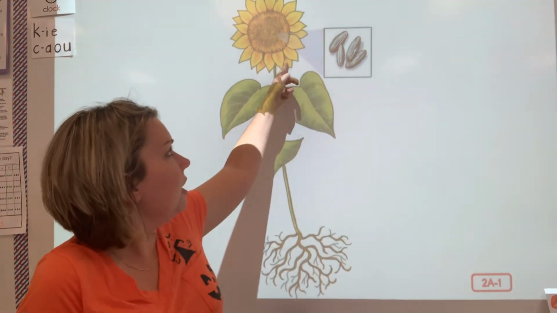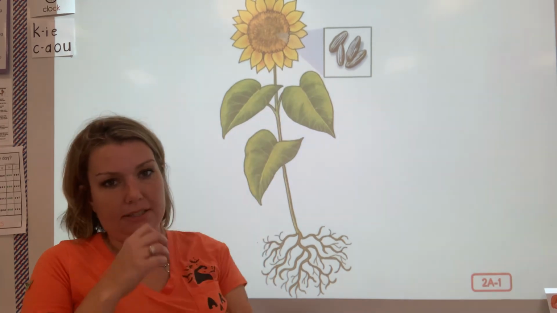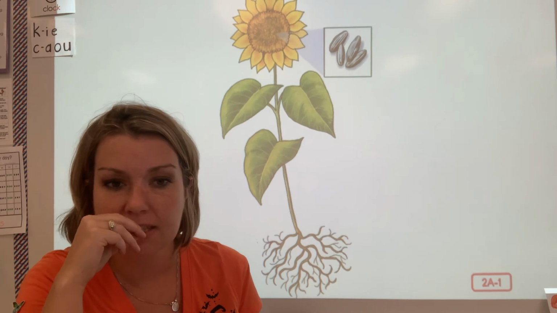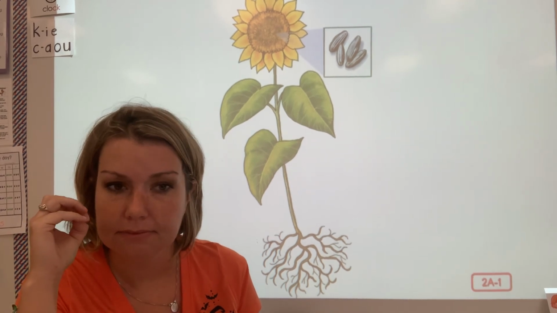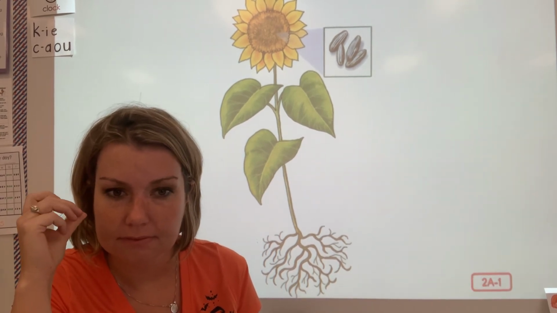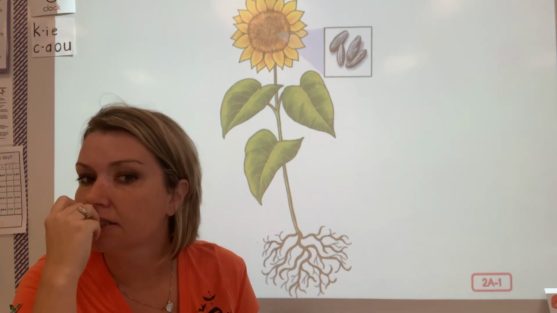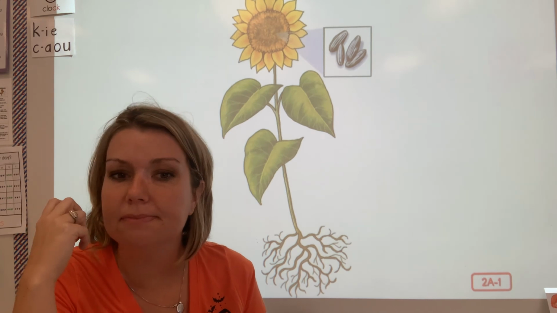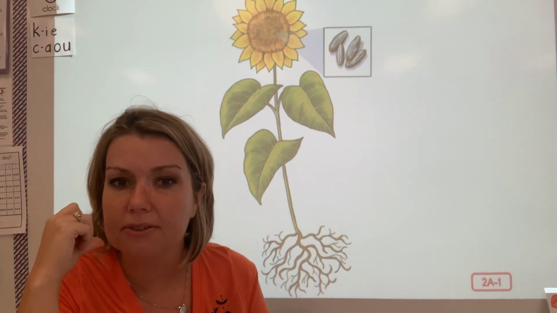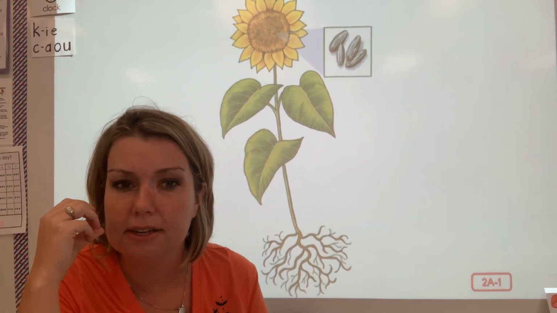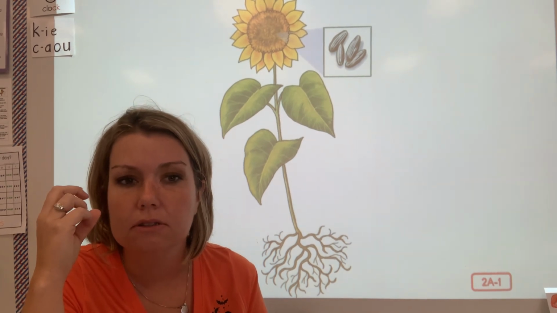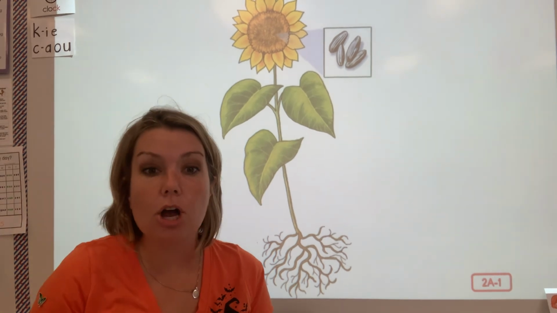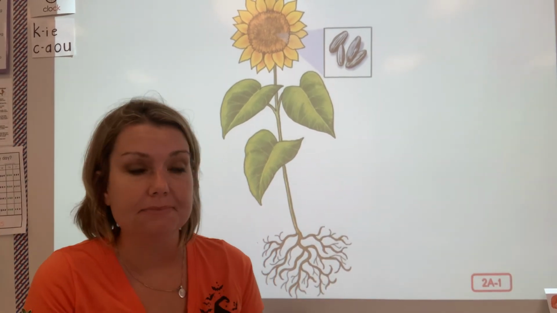What's the pretty colorful part at the top? Estelle? Um, who can help Estelle out? The colorful part at the top. Nicole? Flower. The flower or a blossom. Very good.